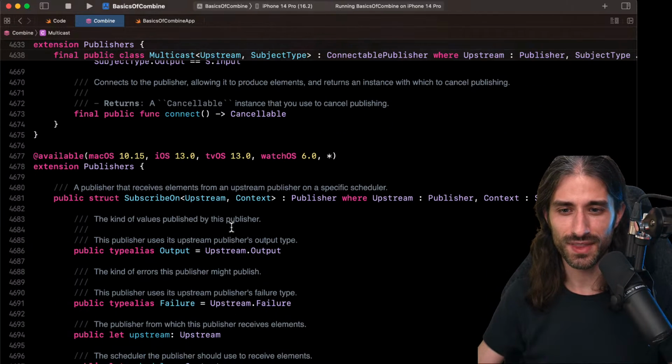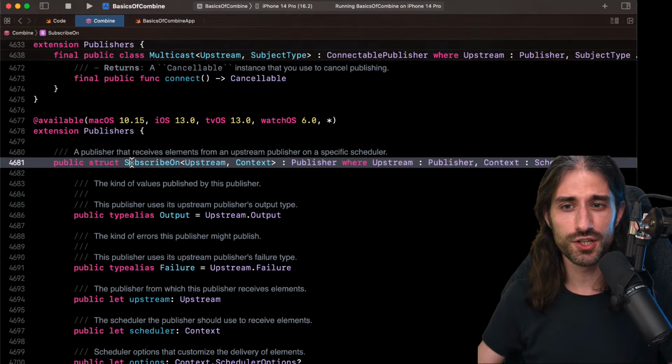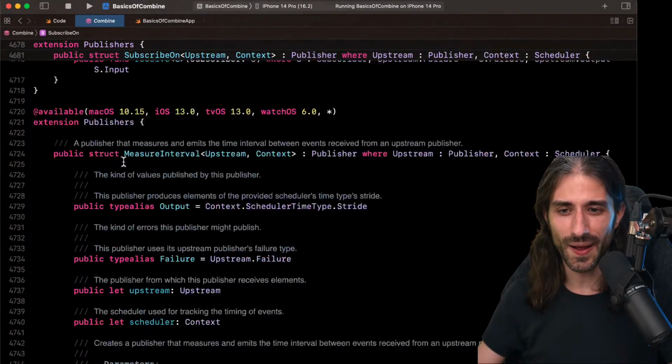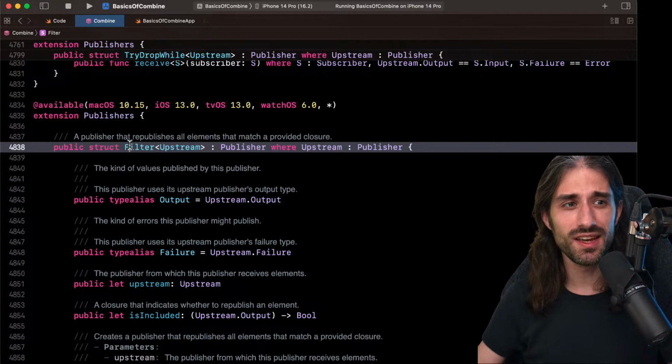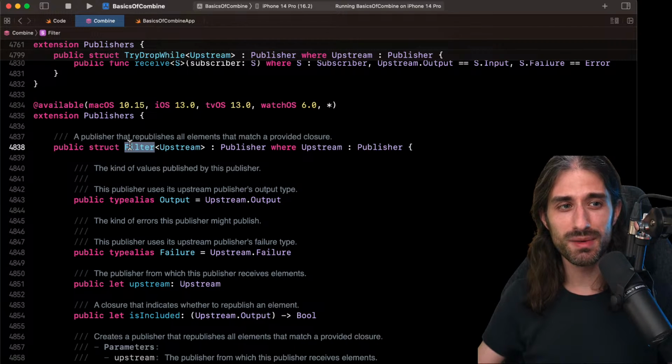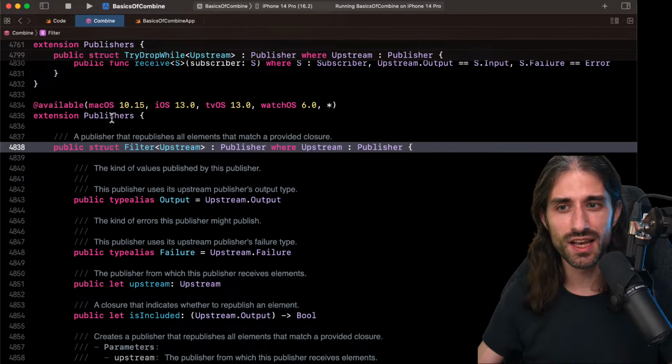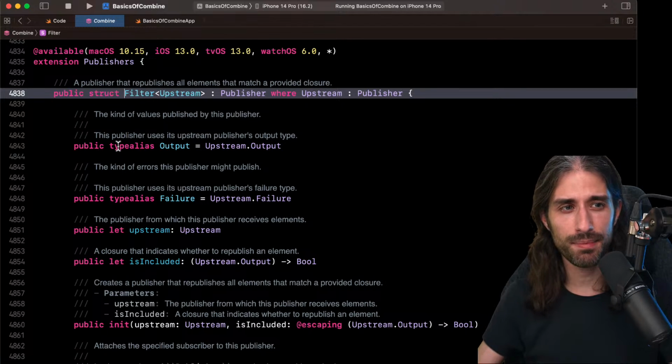And for sink, you either do a sink or you add some calls to deal with the back pressure. So for instance, we can see in Publishers things like subscribe on, which will allow you to make sure that your observing code is run on a particular thread, particularly useful if you want to update the UI in your sink. And I want to scroll a bit to show you, maybe, yes, we can see a lot of the functional primitives like filter.